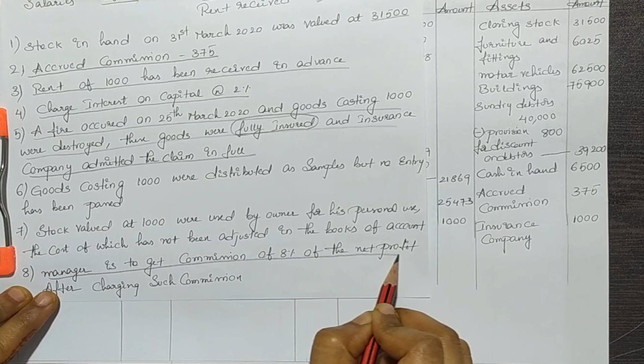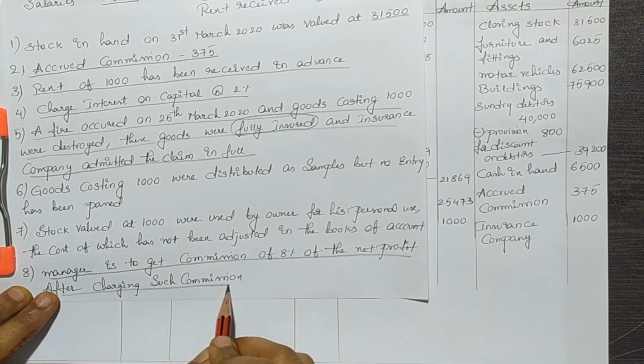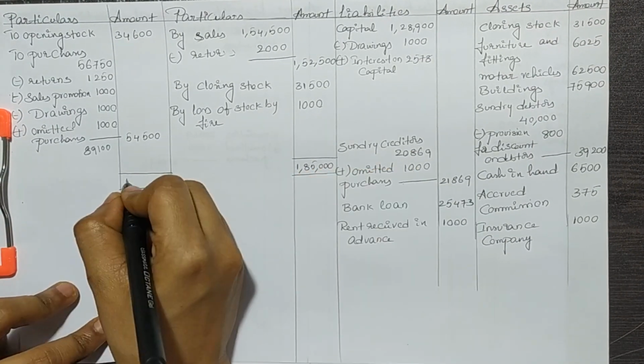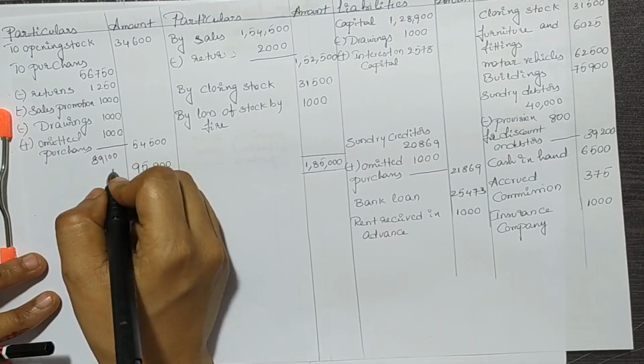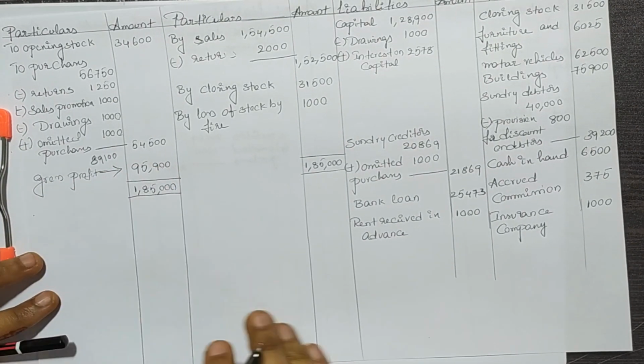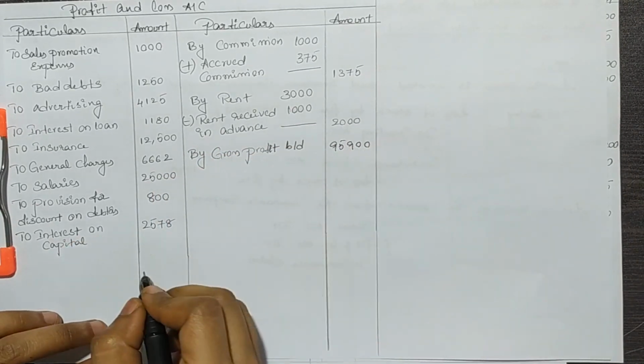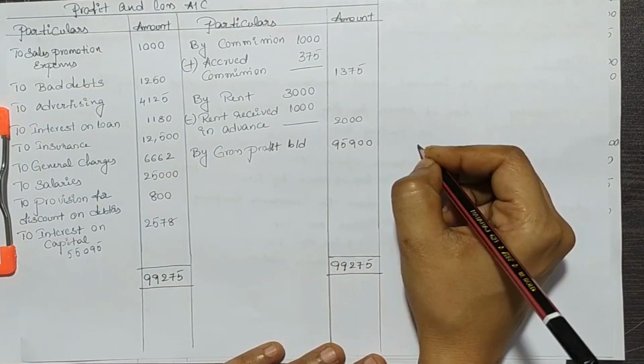Next is manager's commission. This we can calculate after balancing the trading account and profit and loss account. Let's balance the trading account. For the trading account, we get a gross profit of 95,900. We transfer this gross profit to the profit and loss account.